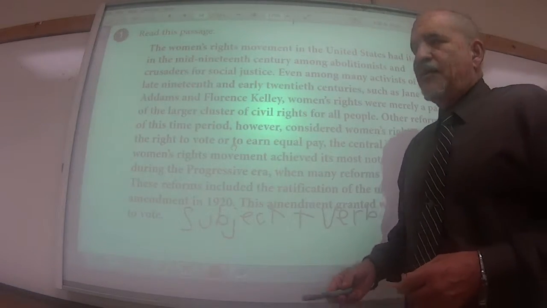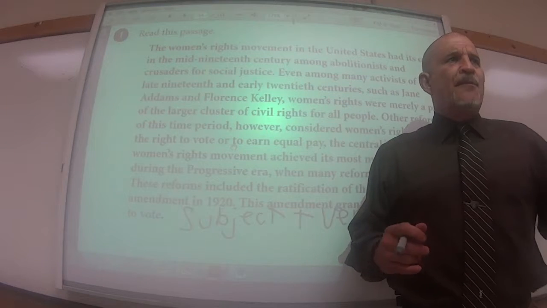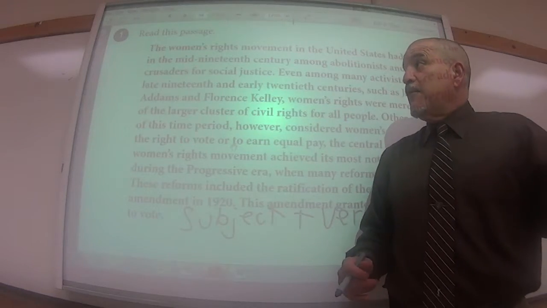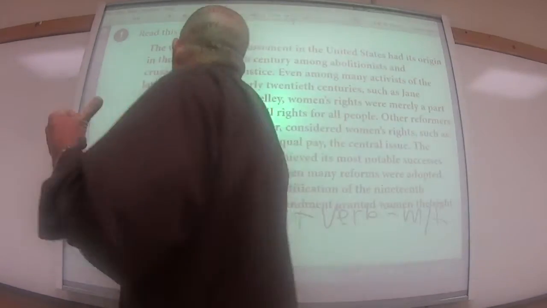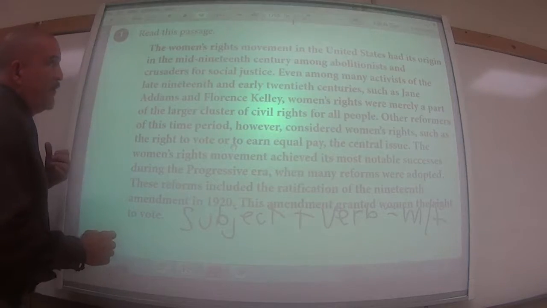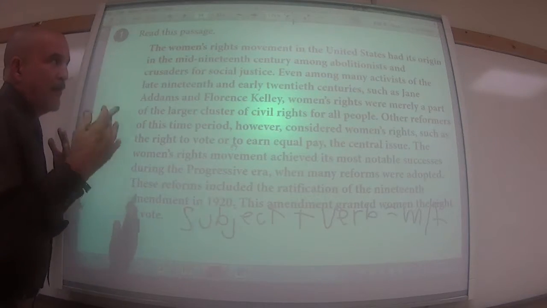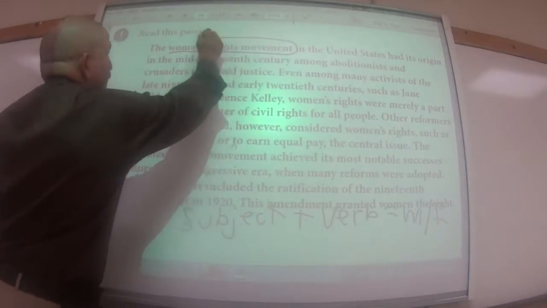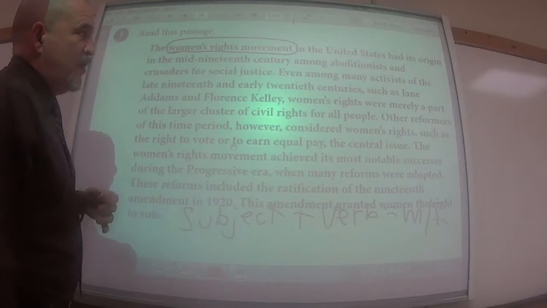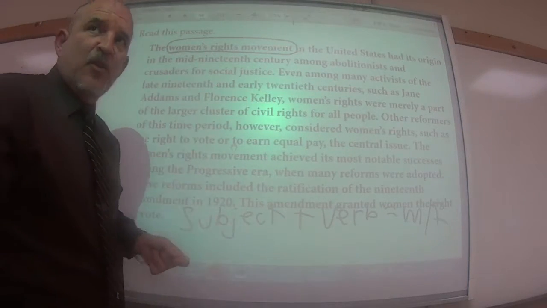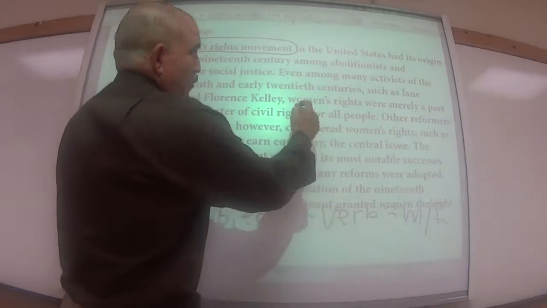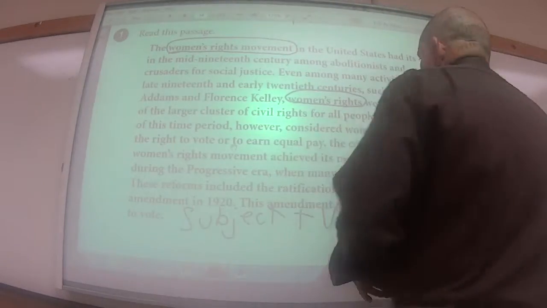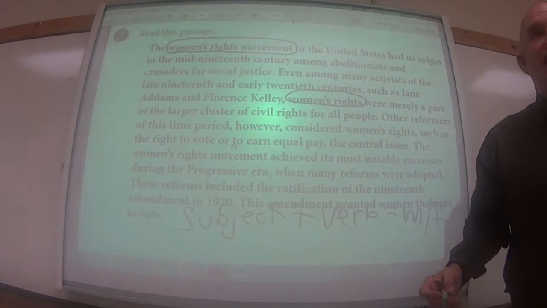Now, when looking at this passage, we have to consider the main subject. What is the main subject? Right in the first sentence, we have a phrase which gives us a pretty obvious who, or main subject, women's rights movement. As we scan down the passage, we also find women's rights, which is basically synonymous with it. So now we've got to figure out the main verb.